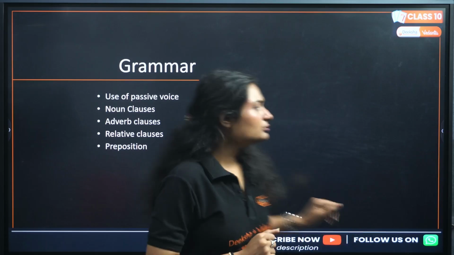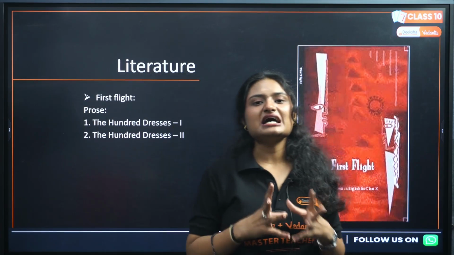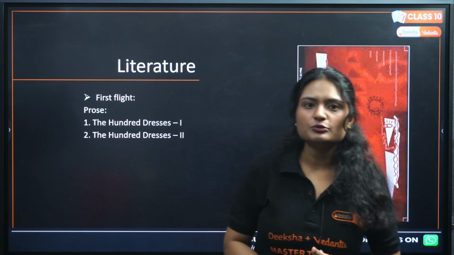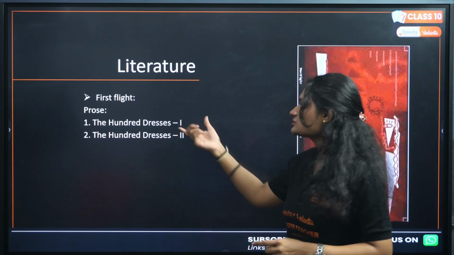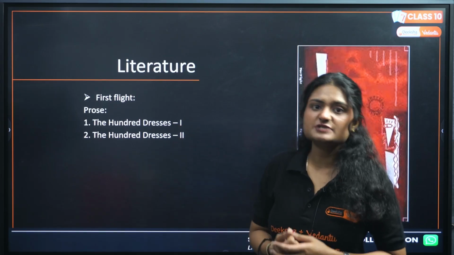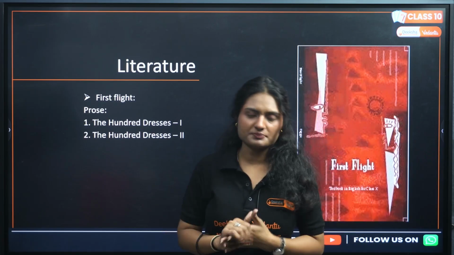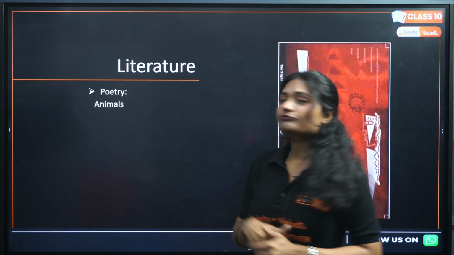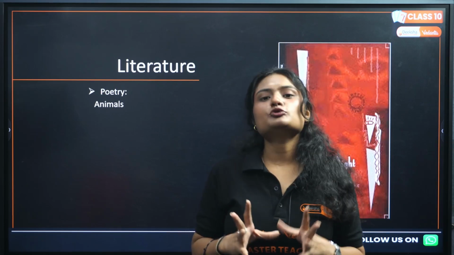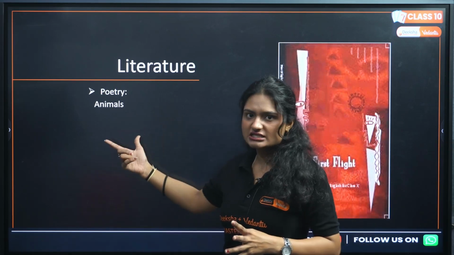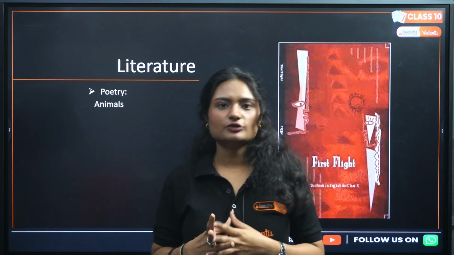Okay. Now, what about literature? From your book First Flight, you have a poems and prose section, right? So, from the prose section, these two chapters, The Hundred Dresses Part 1 and The Hundred Dresses Part 2 are being deleted. So, you do not need to prepare for it, do not need to study these chapters, okay. Then, from the poems, there are 10 poems, right? Only one is deleted, that is Animals. Animals is the poem that is being deleted, okay.